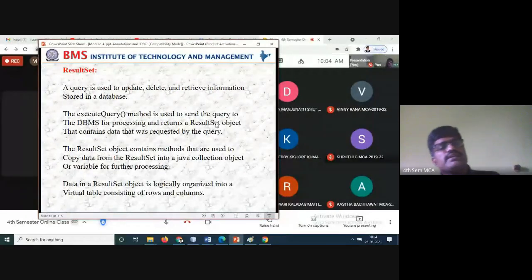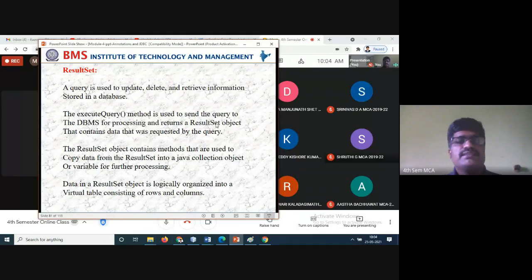A query is used to update, delete, and retrieve the information stored in the database result set. We know that. Next, the executeQuery method is used to send the query to the DBMS for processing and return the result set that contains the data that was requested by the query.